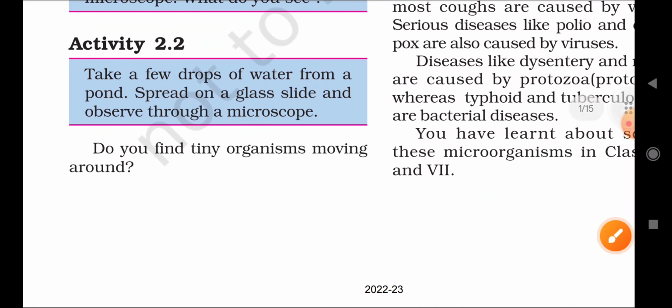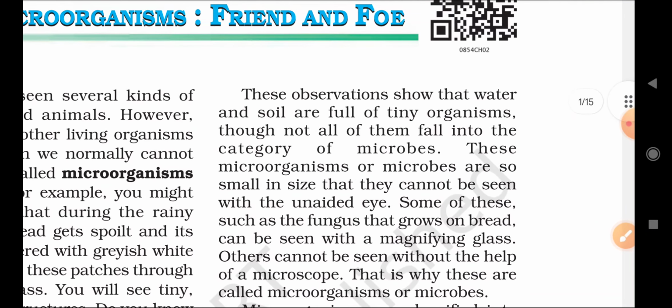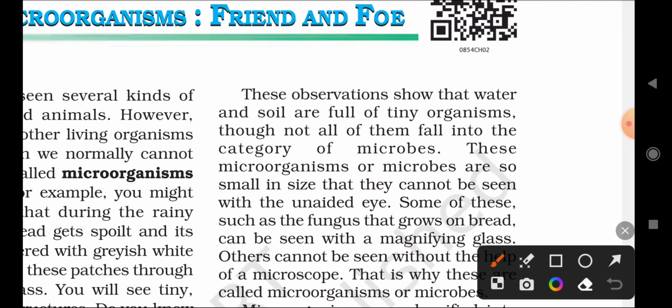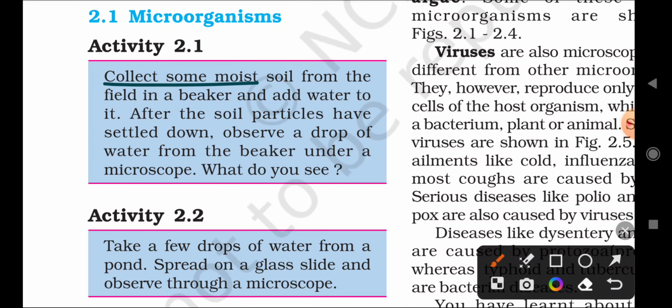Do you find any tiny organism moving around in that bread? Using the magnifying glass you can observe any kind of movement of organisms. These observations show that water and soil are full of tiny organisms. For example, in this activity, collect some moist soil from the field in a beaker and add water to it.